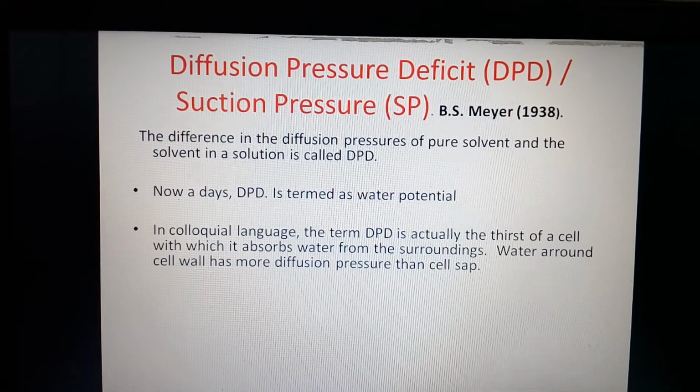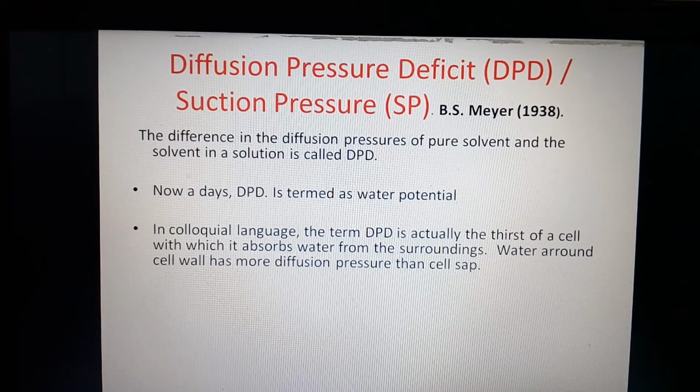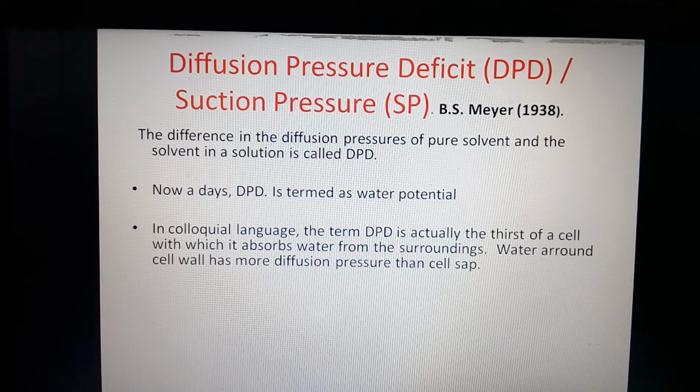That means the cell sap shows a higher concentration of solution, and around it, inside the soil, whatever water is present is a hypotonic solution. That means there is more water in that surrounding solution. It is pure and contains fewer minerals compared to the cell cytoplasm. So only water moves from the soil towards the cell cytoplasm.